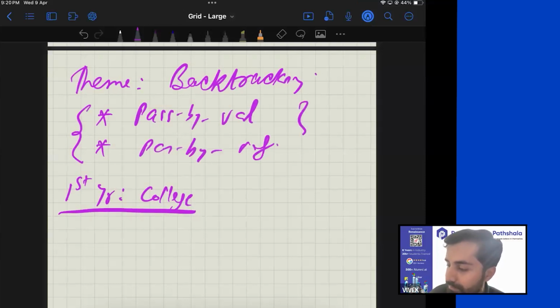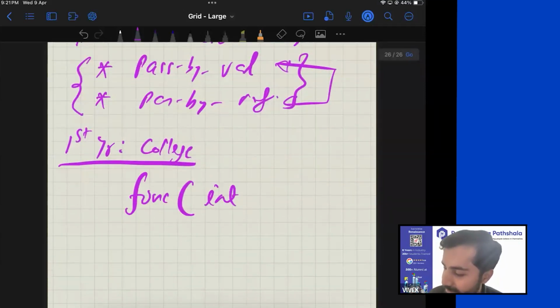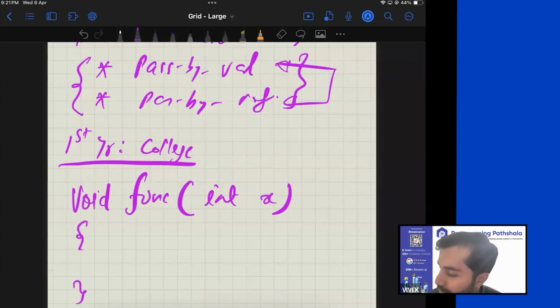How many of you have heard about it? If yes, then can you tell me what are these? What is pass by value and what is pass by reference? Very simple, right? So let's say there is a function func which takes an integer x. It's a void function. Now you are calling this from your main.